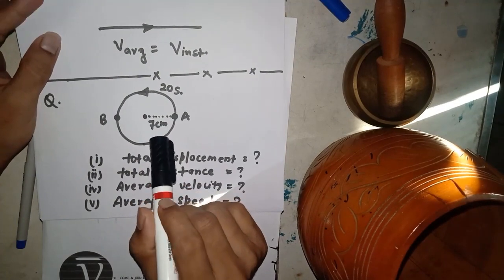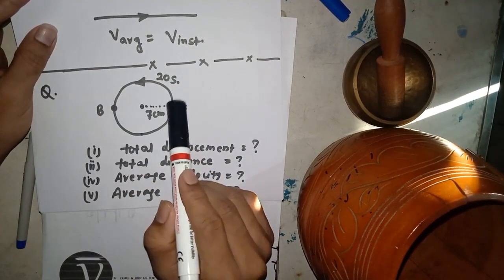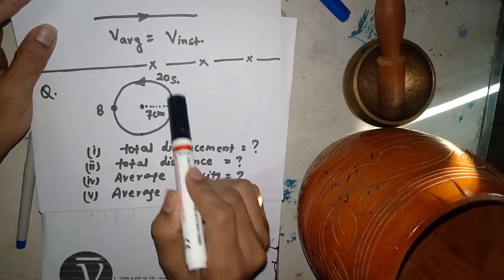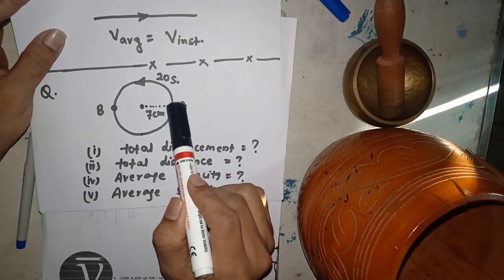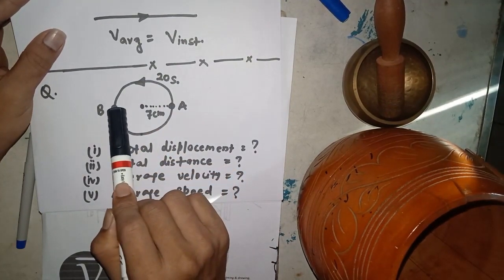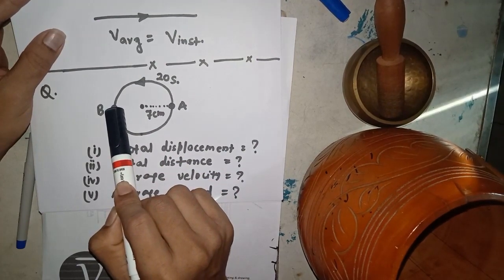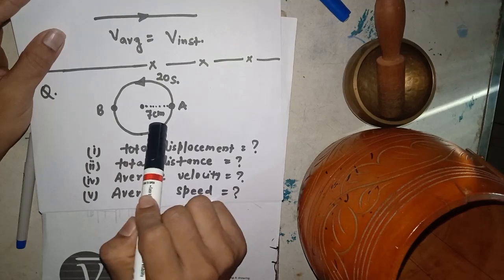Now I have a problem for you. This is a circular track, and a body wants to move from A to B along the circular track. He moves from A and reaches B, and he takes 20 seconds, and the radius of this circular track is 7 centimeters.